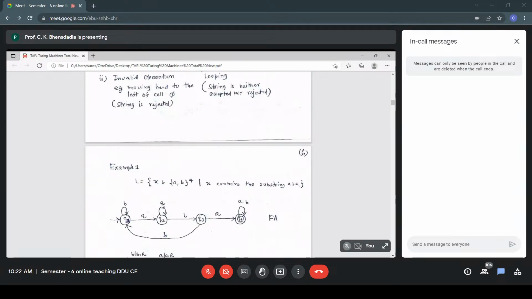So after aba detection, the last part of R is (a+b)*. So just ignore them. Therefore, in the state Q4, we are skipping the input symbols. Still we remain in the accepting state because the pattern aba is already detected. The string is acceptable. We only need to complete the formality of reading the remaining input, and the result is already declared.